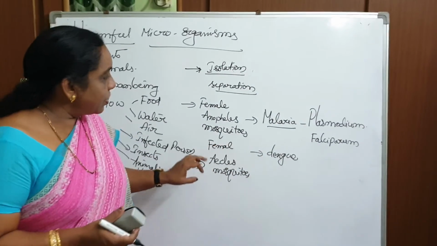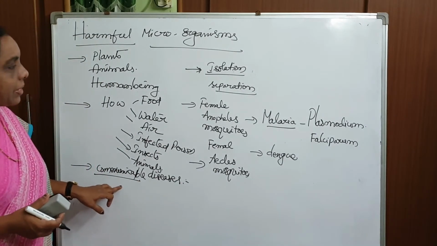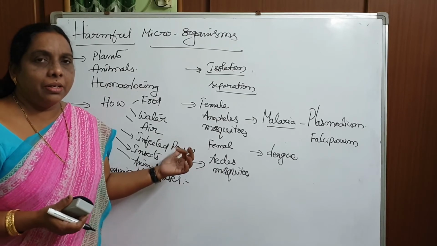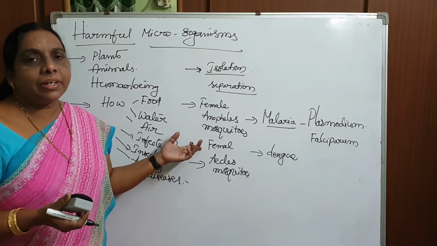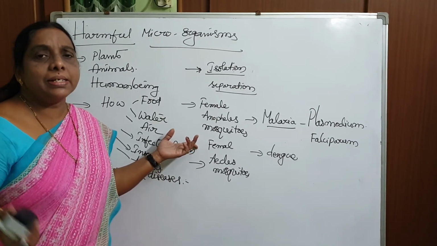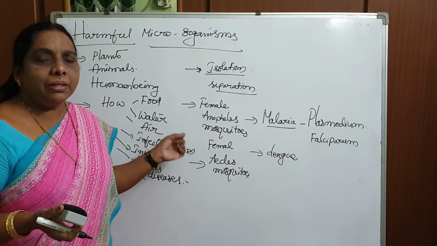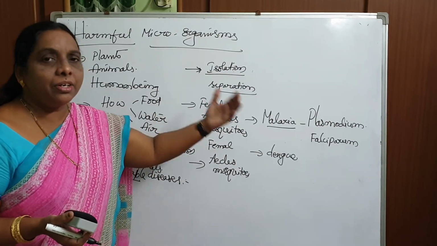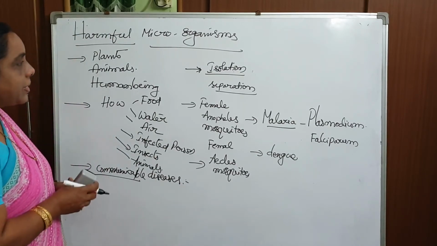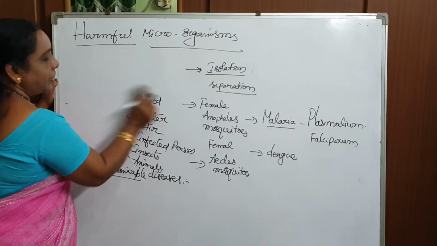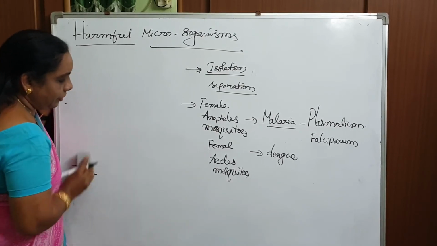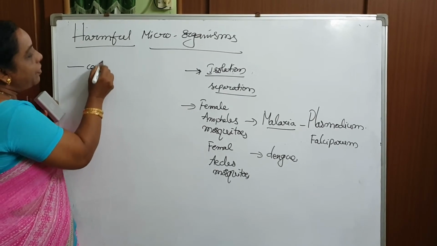Okay, children? So the first one is a communicable disease. Is malaria communicable? Yes, it is communicable. When one person is infected with malaria and the same mosquito bites another person, then what will happen? That malarial Plasmodium larva will enter into the other person and they will also suffer with this. Okay, so what are the best methods for controlling this mosquito malarial disease? How can you control this?